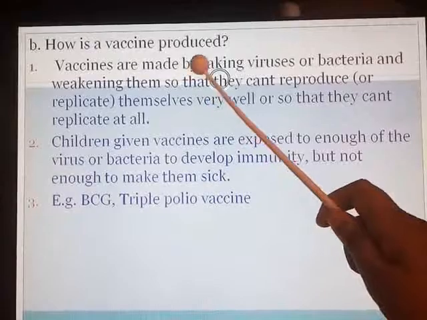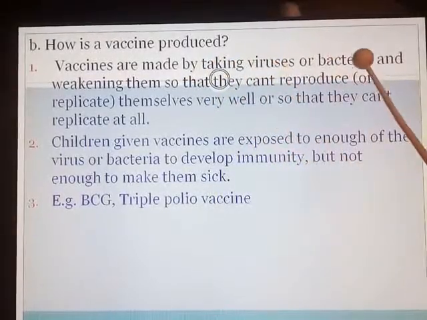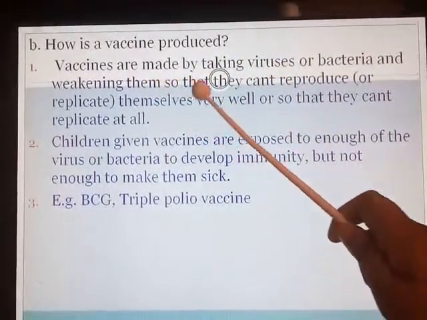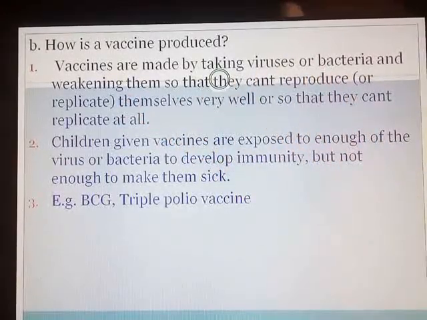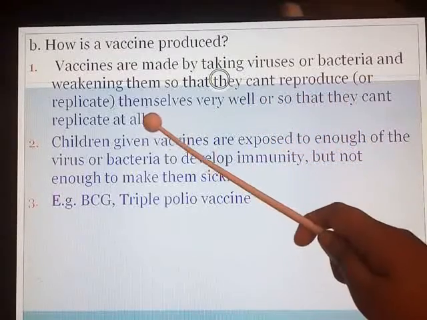Now vaccines are made by taking viruses or bacteria and weakening them so that they can't reproduce or replicate themselves very well. Which viruses or bacteria are taken? The ones which cause the particular disease, like chickenpox, influenza. They are weakened in the lab. Why are they weakened? Once they are introduced in the bodies of small infants or people, they will not be able to reproduce or cause the disease in that person, so that they can't replicate.